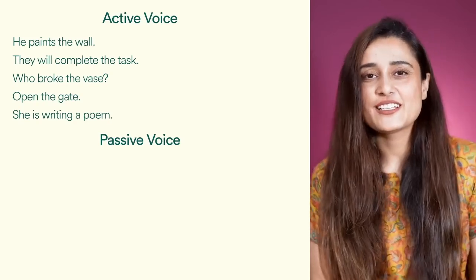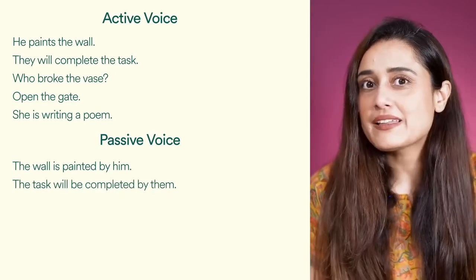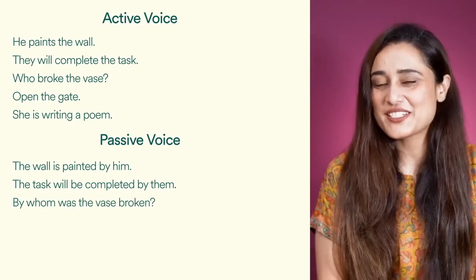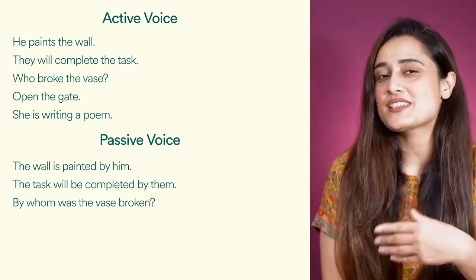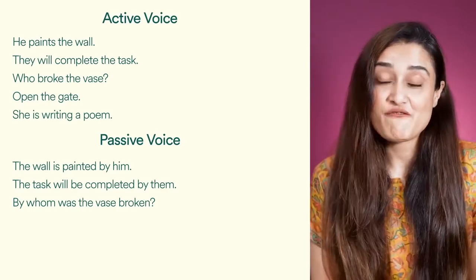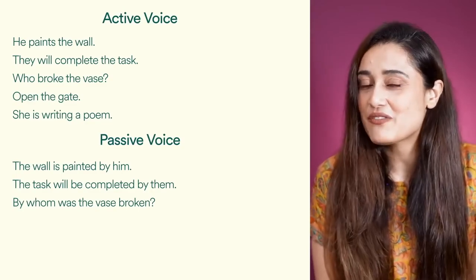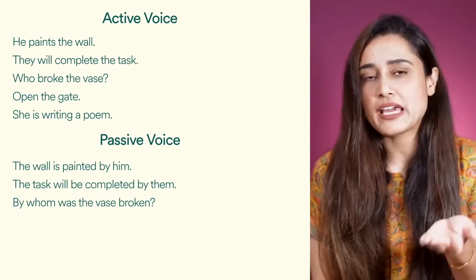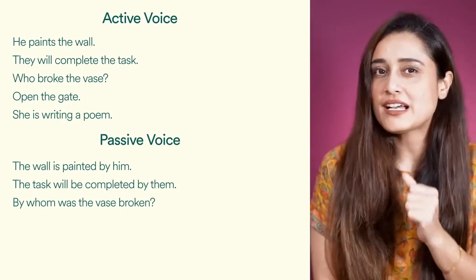Okay, the first one. The wall is painted by him. The task will be completed by them. Who broke the vase? By whom was the vase broken? Now, this was the confusing one. You remember you had to start with "by", you had to start with the question word, and "who" becomes "whom" here. Again, I've made a very nice video on this topic, when to use who and when to use whom. You loved it. I'll give you a quick jog of your memory. Simple. When the answer is in the shape of him or her, you use whom. And when the answer is in the shape of he or she, that's when you use who.